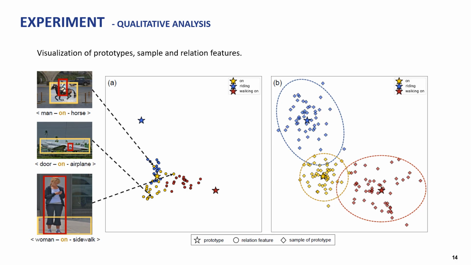However, through semantic diversity learning, we were able to learn the appropriate range. When visualizing the samples, we can see that even in the area near prototype on, they cover the regions related to riding and walking on.